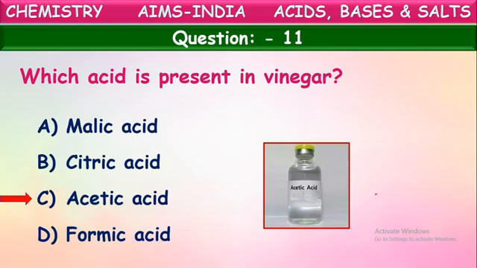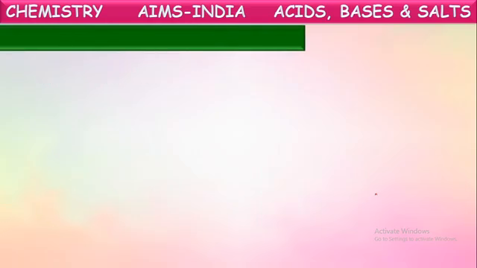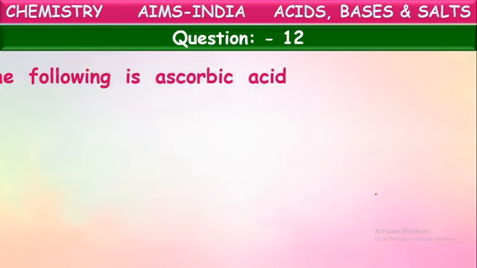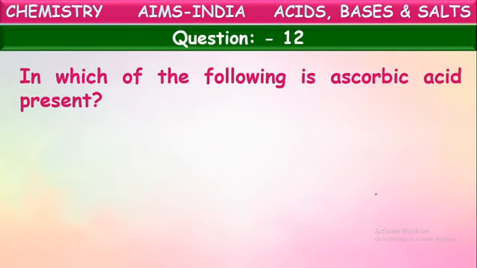Okay, next one. In which of the following is ascorbic acid present? Yes, ascorbic acid. It is also known in the common as vitamin C, which is very important for our human body for the immunity power. To increase immunity in our human body, vitamin C is very important. This vitamin C is also called ascorbic acid.